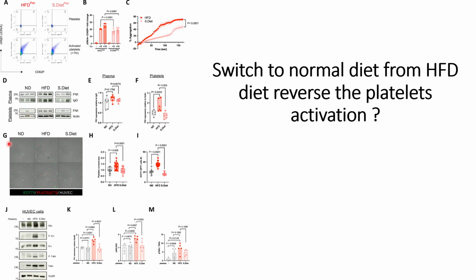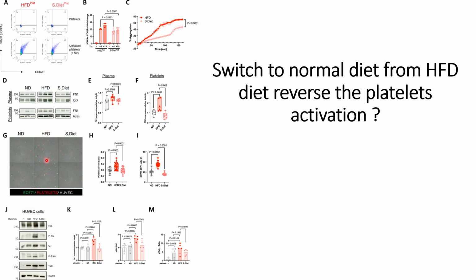In the next panel they wanted to check whether it will also affect the interactions of the tumor cells to the platelets activated from HFD or normal diet. So in the normal case we can see a small amount of red fluorescence, which indicates the platelets, and less green GFP fluorescence, which indicates the tumor cells. In the HFD condition we can see high green and red fluorescence, indicating high expression of the platelets and tumor adhesion.